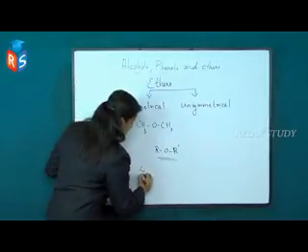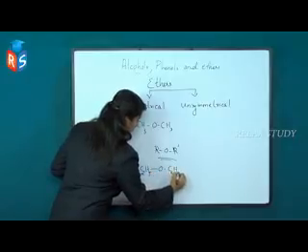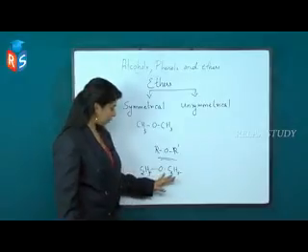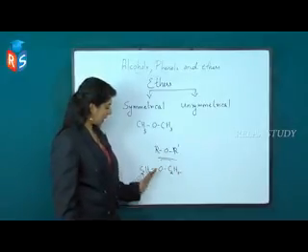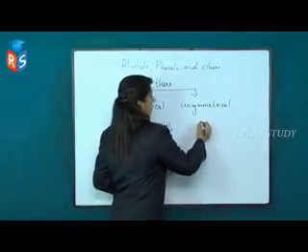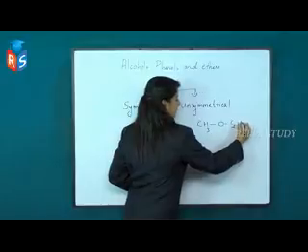Next compound, C2H5OC2H5. This also has two same ethyl groups on either side of the oxygen atom. Next is unsymmetrical ether, for example CH3OC2H5.